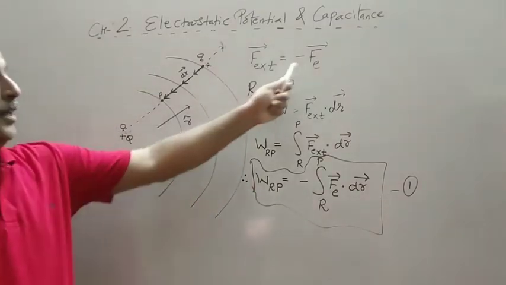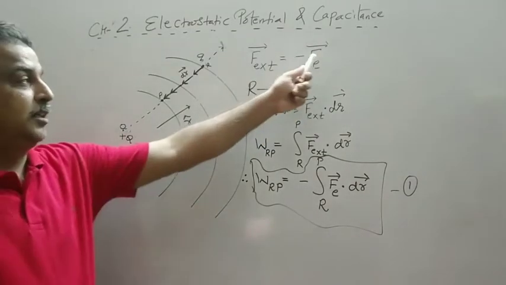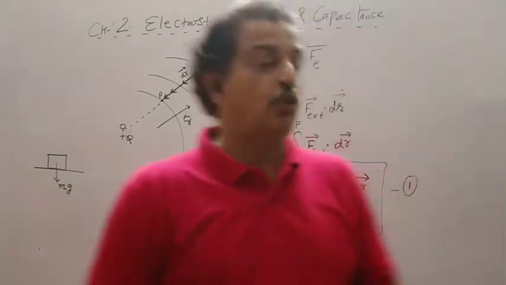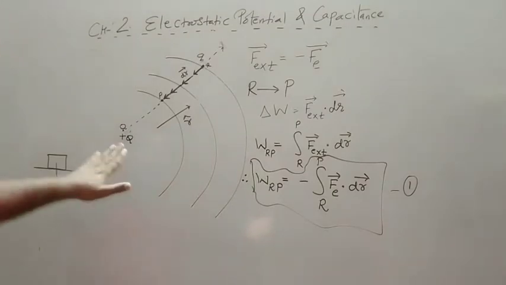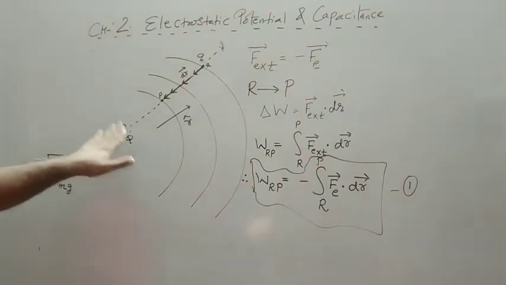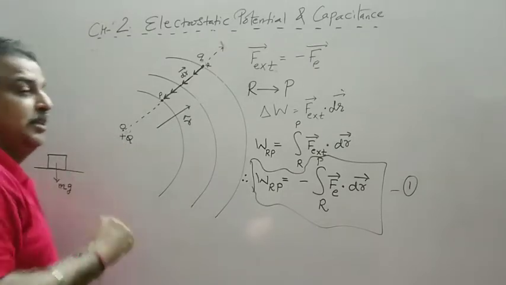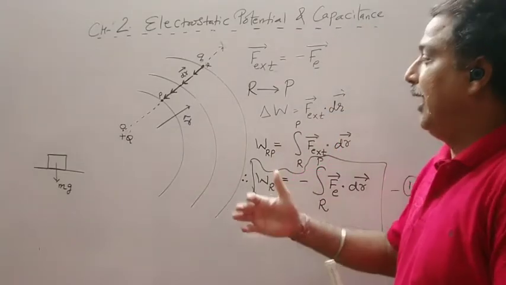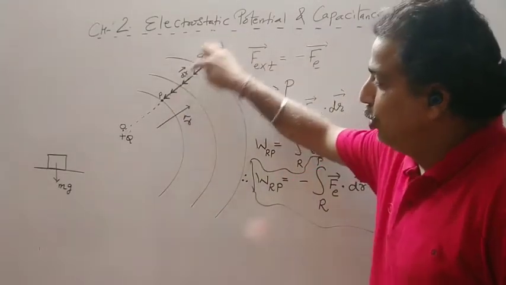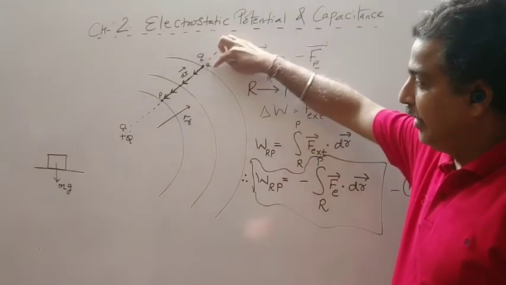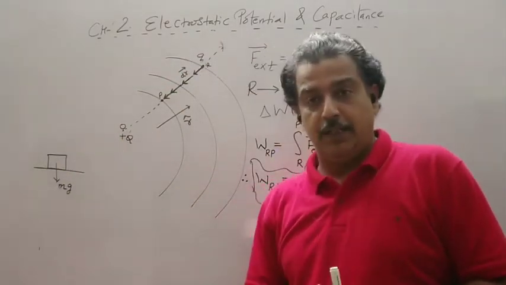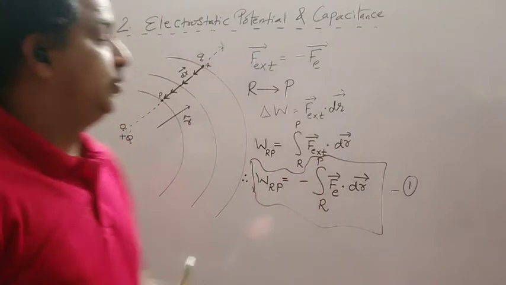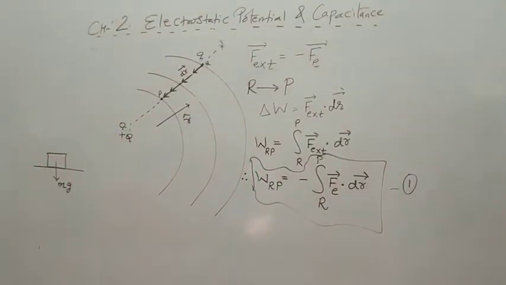The work is done against the electric force. The work is done in such a way that the velocity remains constant and we assume that the source remains fixed. Its configuration should not change. Its configuration should not change means, as in the first chapter, the test charge should be as small as possible. It should not be like that while I am moving a charge Q from point R to P, the source gets repelled away. Then energy will not be stored and your work will be wasted. So this much amount of work is required to be done.